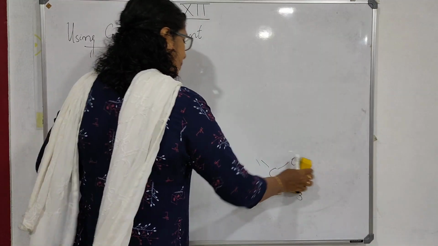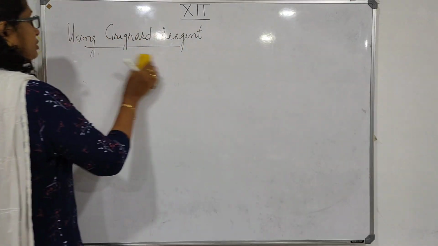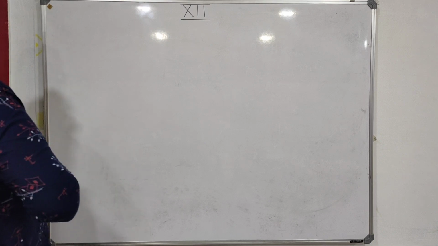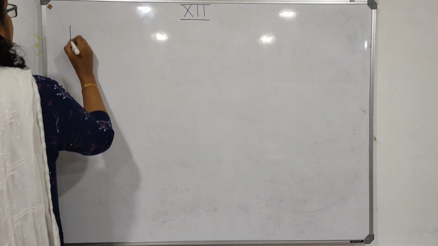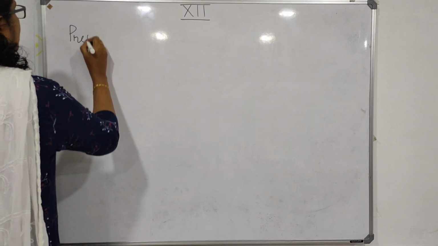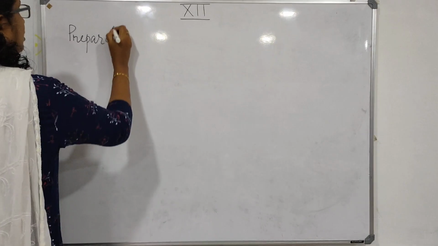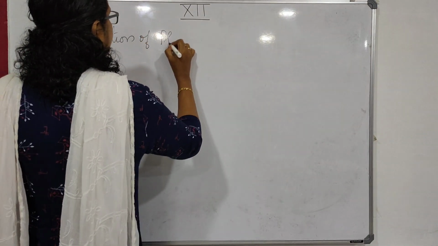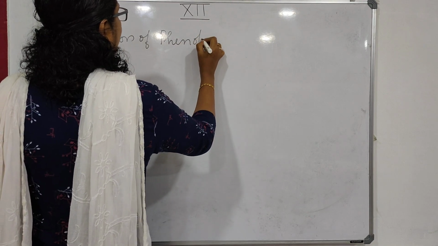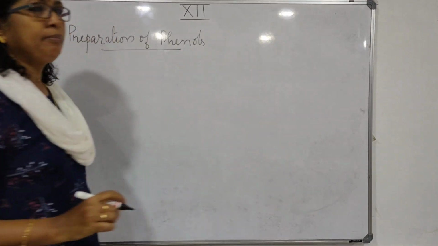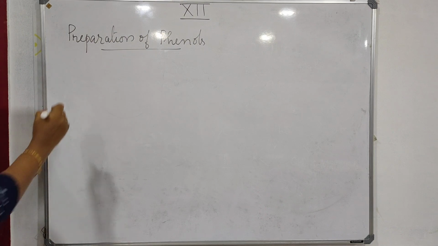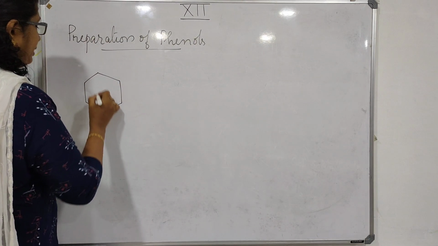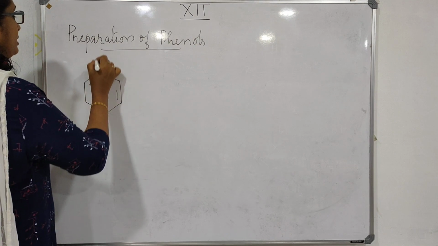Now we will go to preparation of phenols. Phenols can be prepared using different methods. You can start from chlorobenzene.